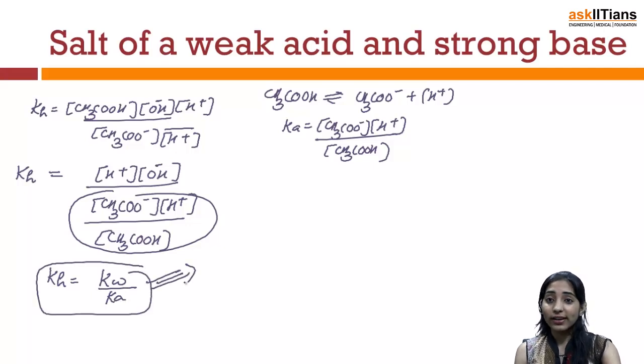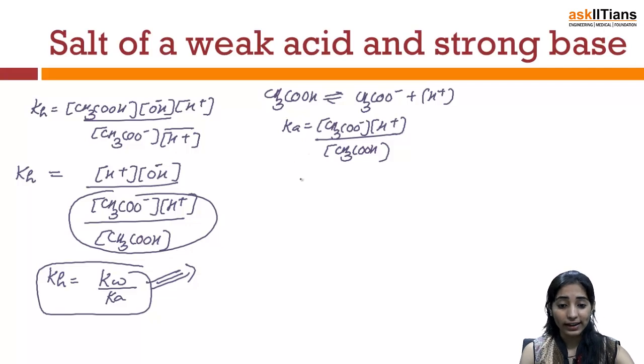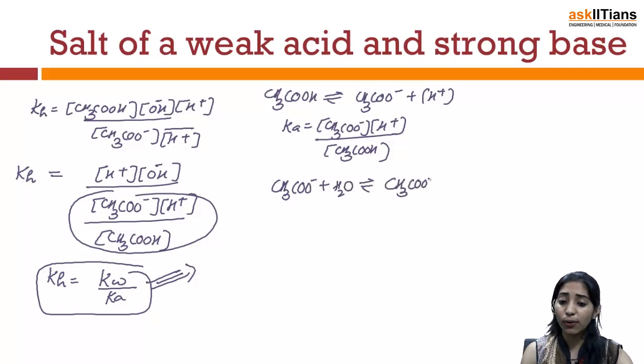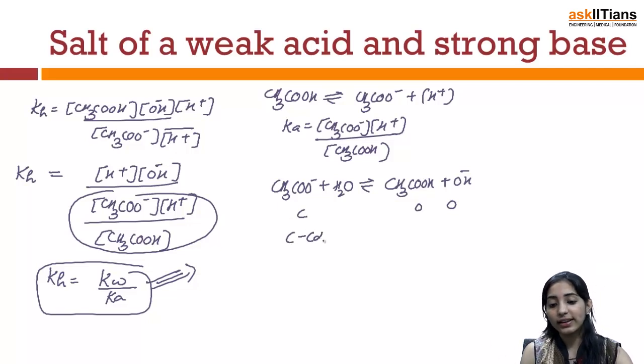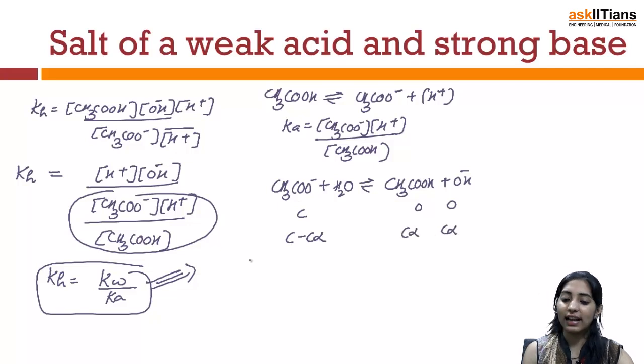This is the very important equation which we have to remember in the case we are doing for a weak acid and a strong base. Now if I replace the values here in this context, I can say that CH3COO minus combines with water and it is going to give us CH3COOH plus OH minus. If I say the concentration is C, here it is 0, 0, and if I say the degree of dissociation or degree of hydrolysis is again alpha, I can say this will be C minus C alpha, this will be C alpha and C alpha in this case.